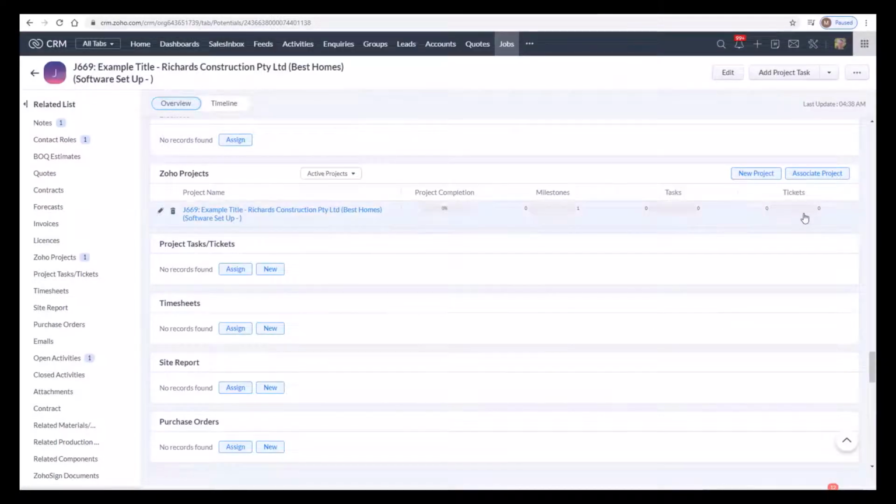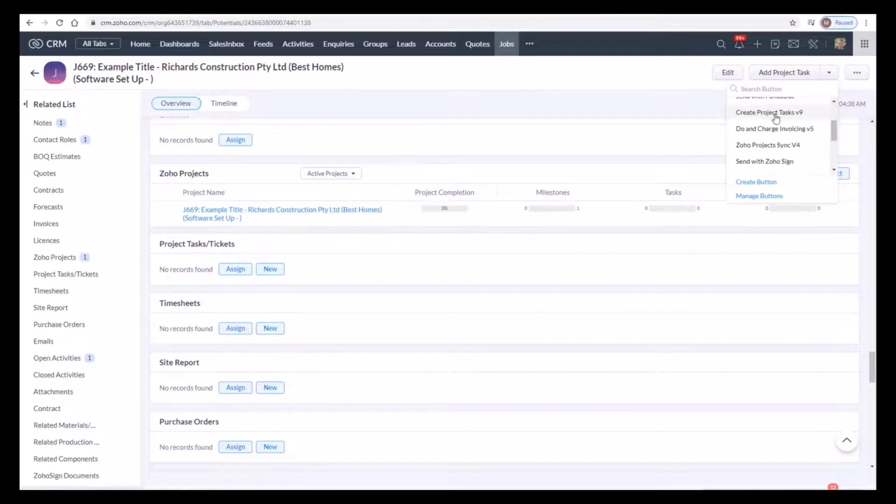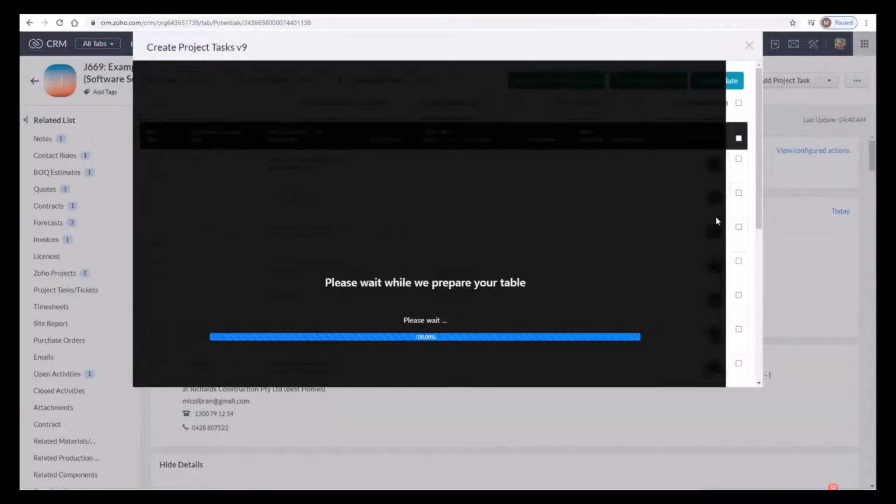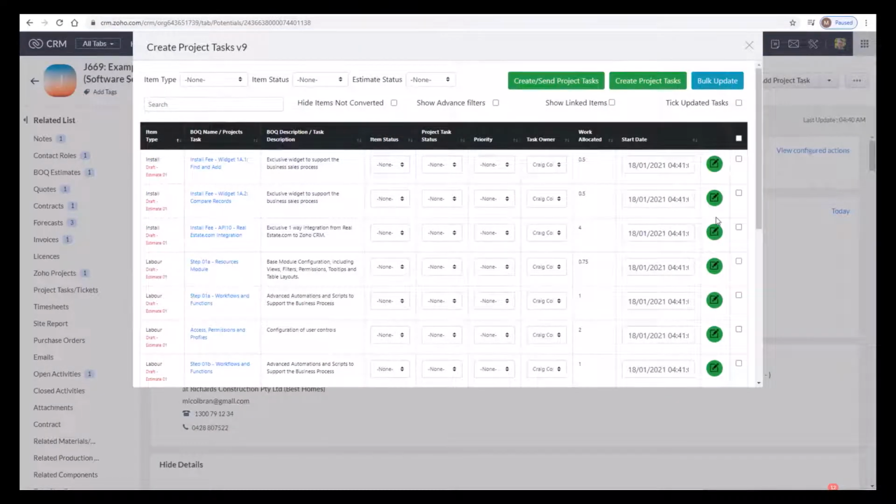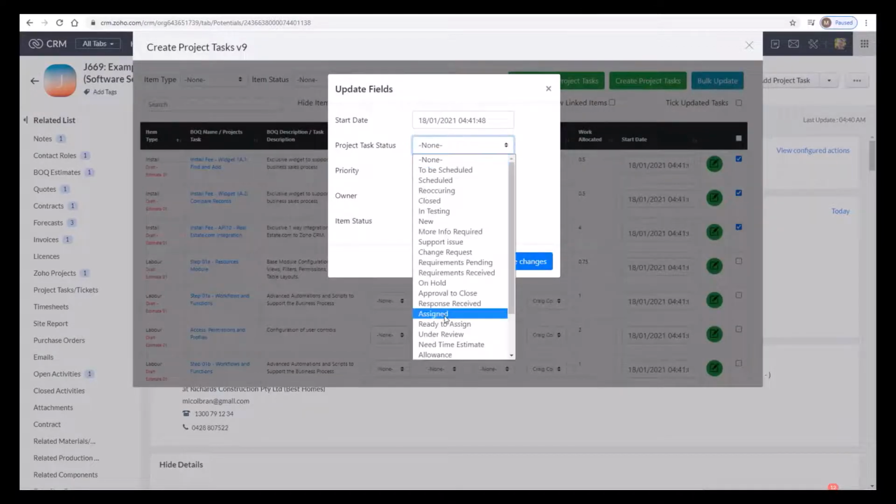Now we've got the job, we want to create some tasks for the job directly from our BOQ estimate. So we're going to jump into the Create Project Task widget. The Create Project Task widget displays all the line items from our estimate. To assign our task, we can do it in bulk by ticking the boxes down the right-hand side and then clicking on the blue Bulk Update button.